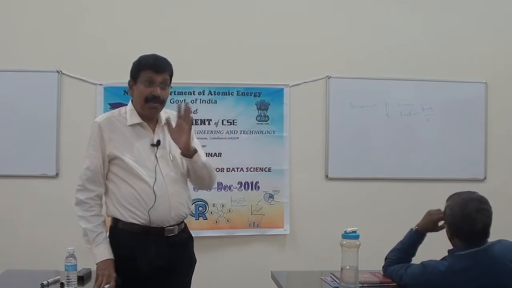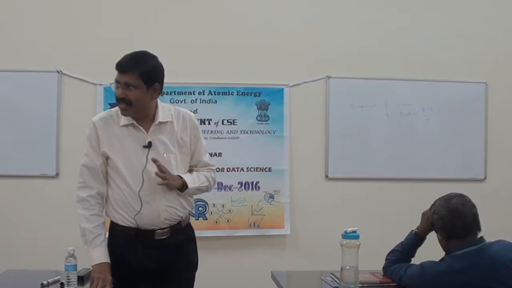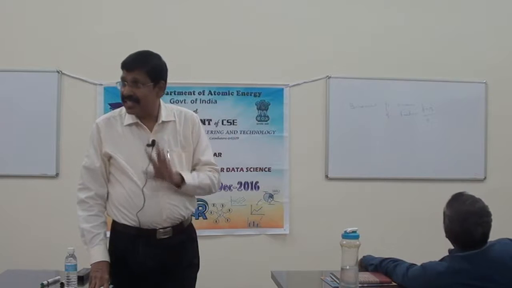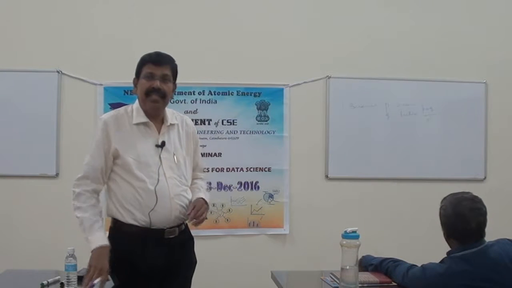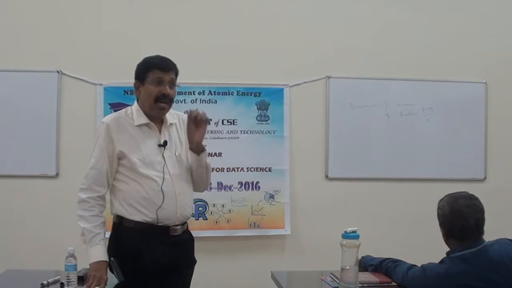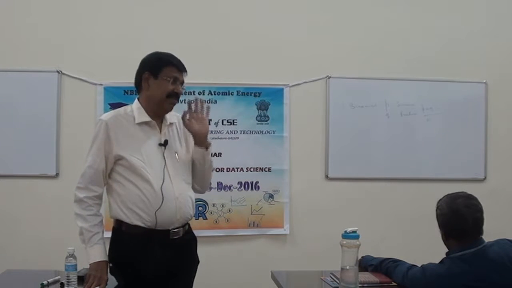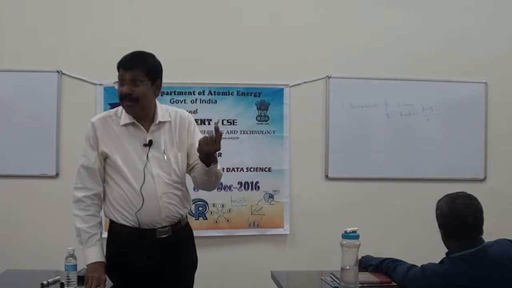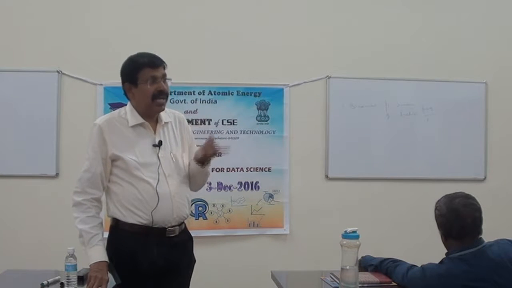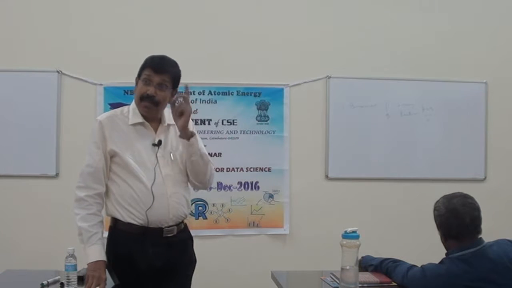So the condition is, I will open your box. Out of 100, if 10 are defective, no problem, I will accept. Less than 10 defectives, I will accept. More than that, I will reject. So if a piece is sent, I have to find out what is the probability that it will be accepted, which means what is the probability that the number of defects must be less than or equal to 10. For a single one, I know the p-value, the probability for acceptance. But for less than that, I have to calculate the probability for 0 failure, 1 failure, 2 failures, 3 defects, 4 defects, up to 10 defects.